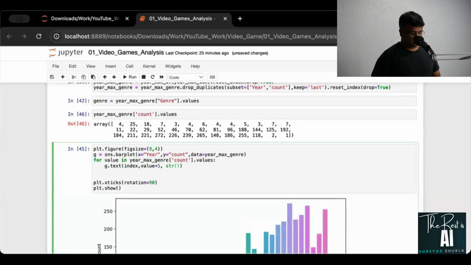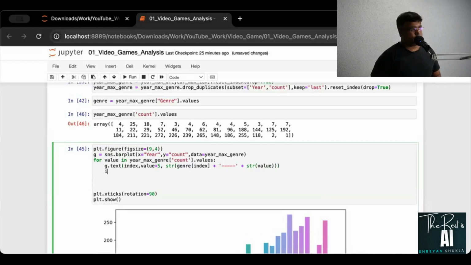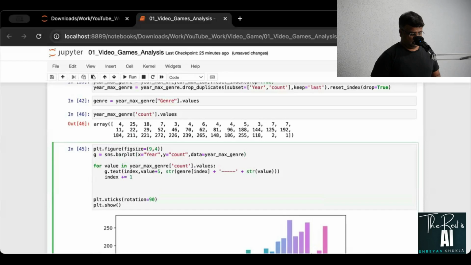I'm going to convert this into genre, then index. So I'm grabbing each of the genre based on the index that I'm getting here, then plus some dashes I'll put, and I'll say plus string value. Then I'll say index is equal to, or should I say plus equal to 1, and I'll create index here as 0. Okay, and run that.